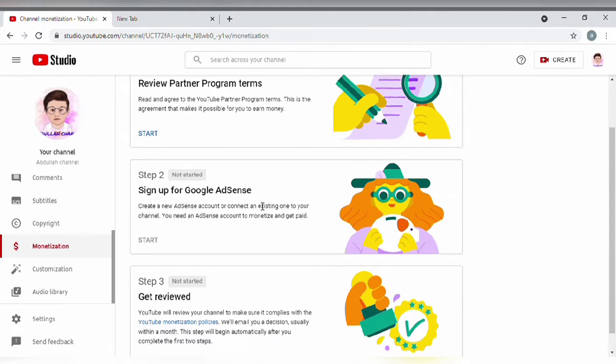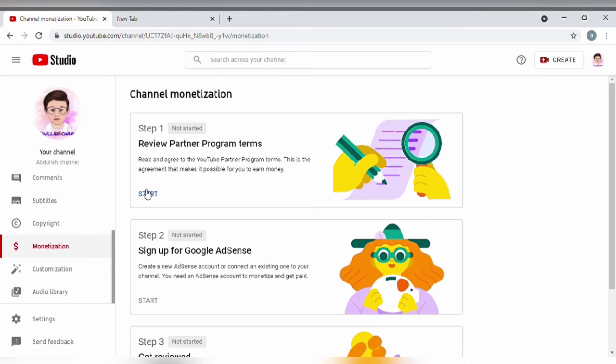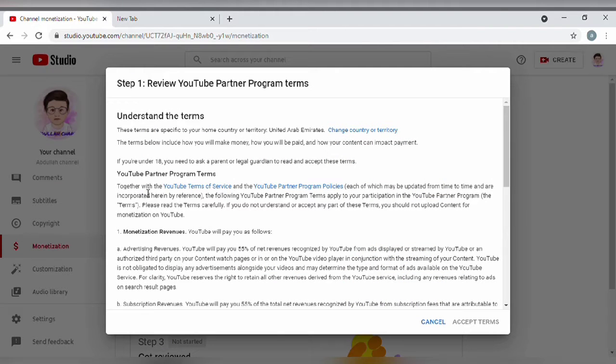That is, after reaching 1000 subscribers and 4000 watch hours you will get apply now, and the first step will be in start. That is, a blue sign will be there for the first step. After going into apply now you will get these 3 steps which you have to go through. Most people forget this step, because after reaching 1000 subscribers and 4000 watch hours, they don't remember to do the steps. So the first important thing is we have to go into apply now, and after that we have to follow the 3 steps and get verified.